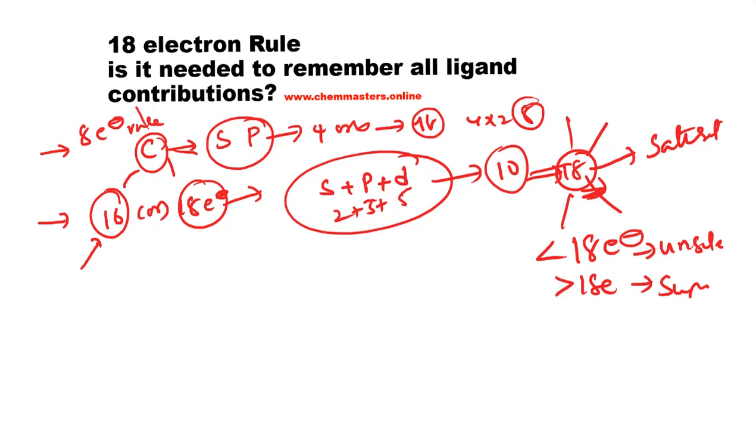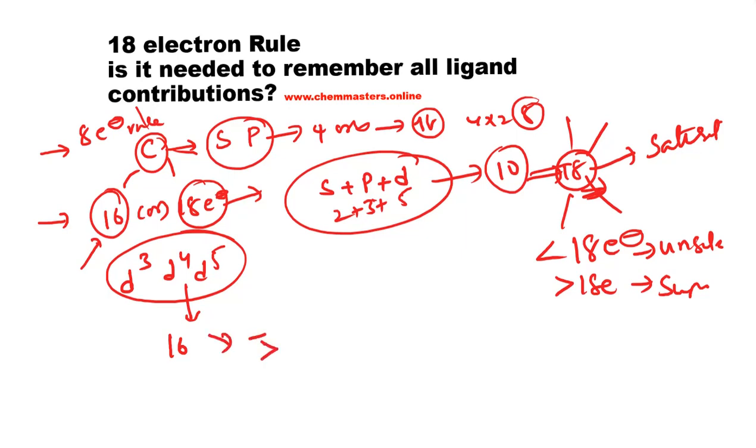Just remember that the early transition metals with electrons in d orbitals, d3, d4 and d5, in their complexes mostly exhibit 16 valence electrons, and they have a coordination of more than 6.